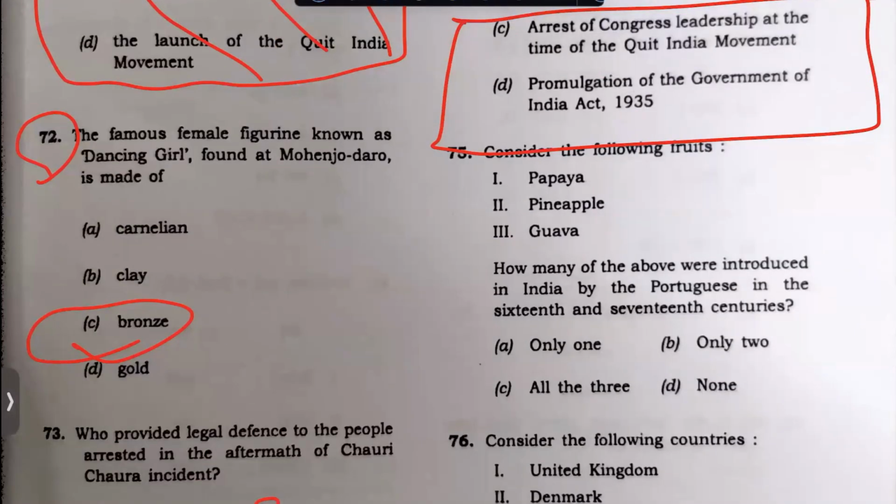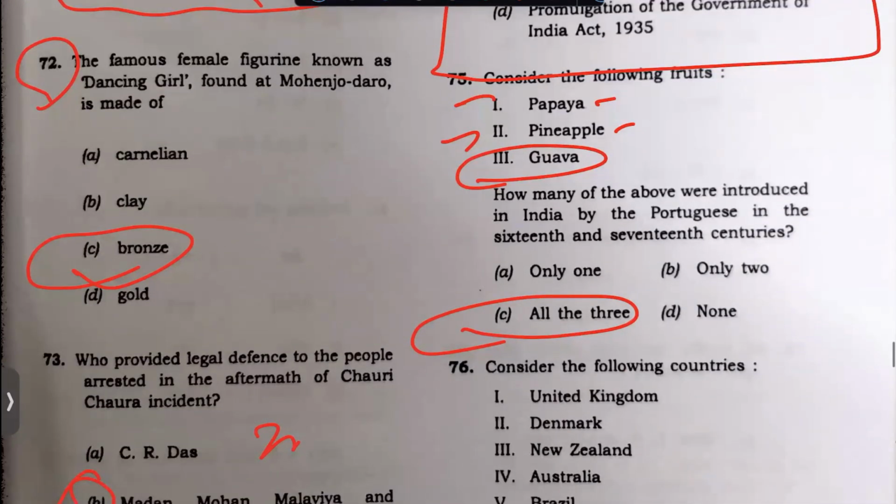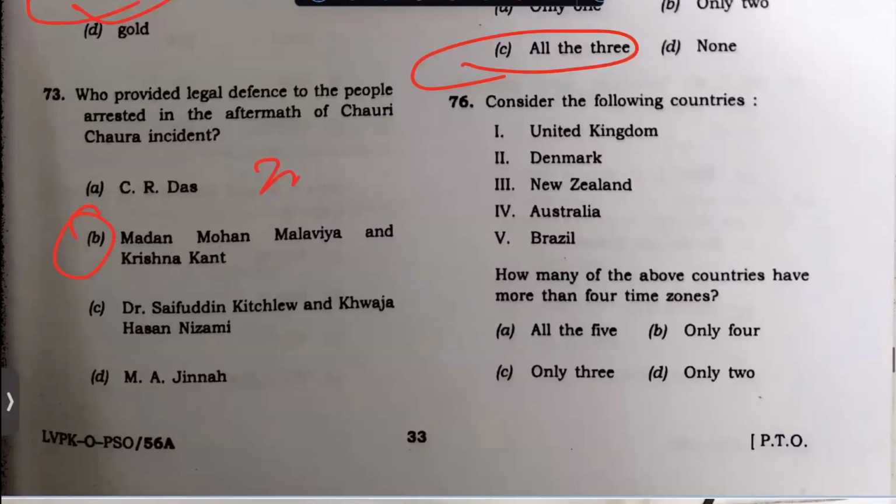In this, Portuguese also, in the class I would have explained this, and all is true. Papaya, pineapple is true. Guava, I thought was something that we were having, but all three is the answer for this. But I'm not going to take it as an easy question. This is a very tricky question, my friends. Maybe I will explain in a detailed way.